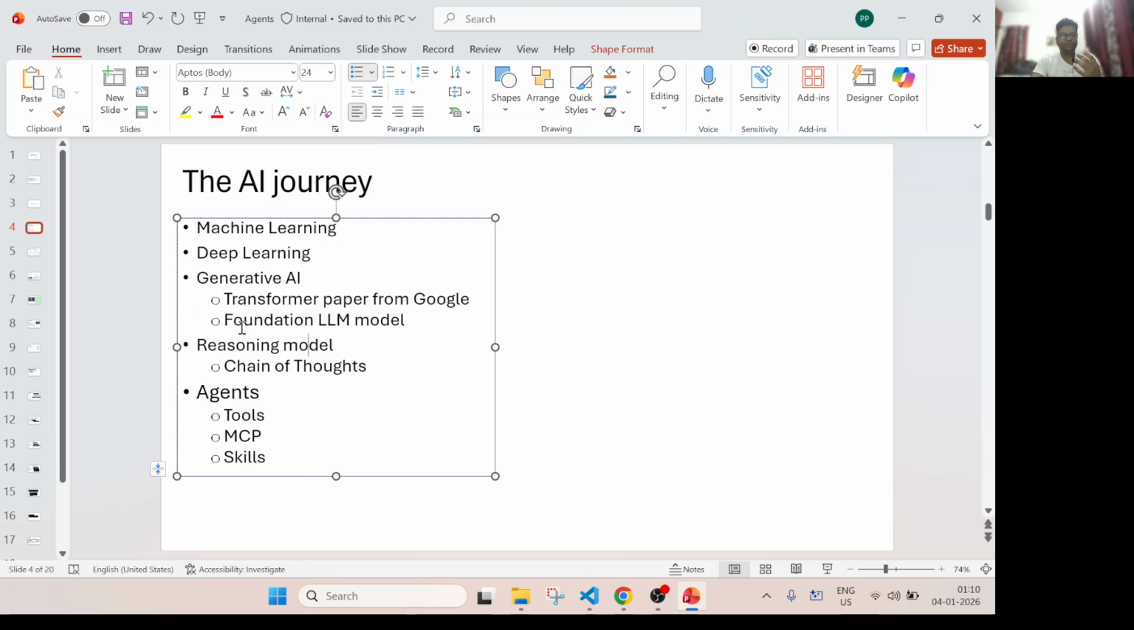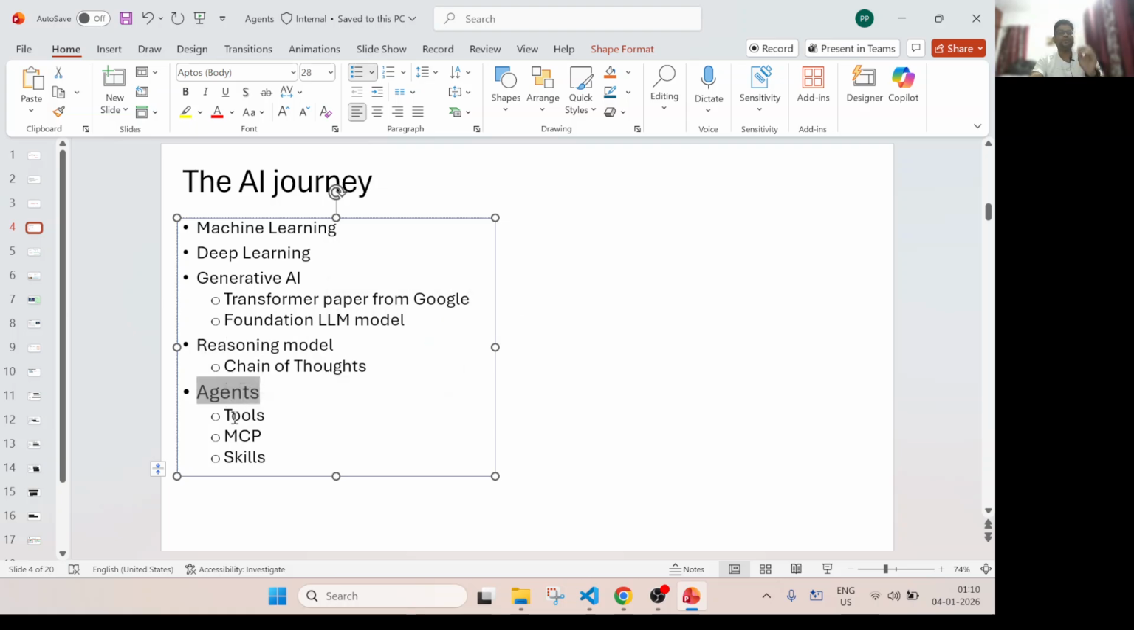So that's where, from the foundation model, now came the reasoning model, which has chain of thought. That means, given a problem, the model can now think, plan, and then act. So that led to the agentic era, because now the agents can think, plan, and act. Because of that, the shift came, and then came the agents, right?